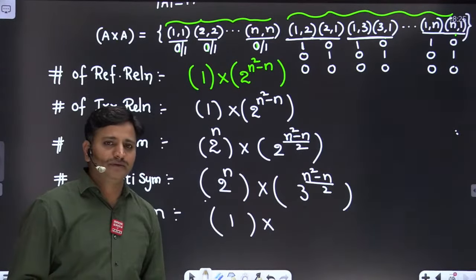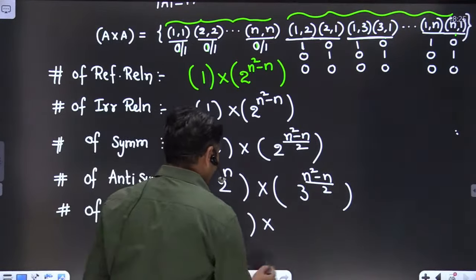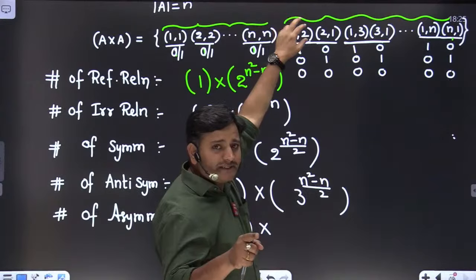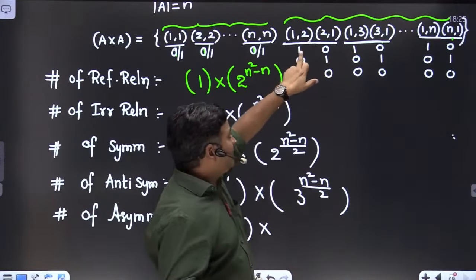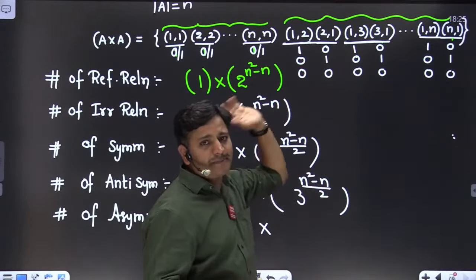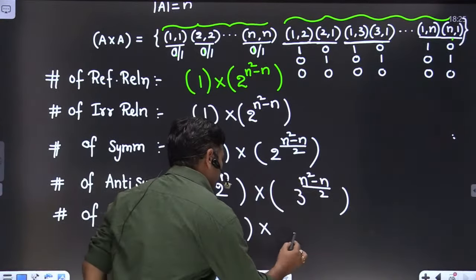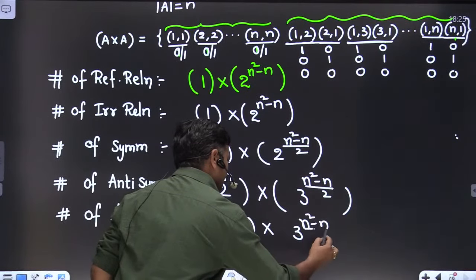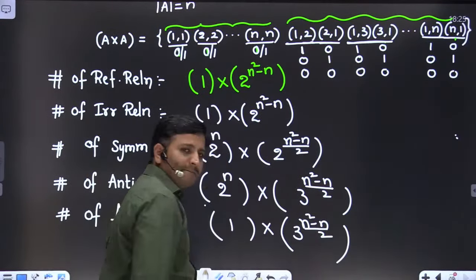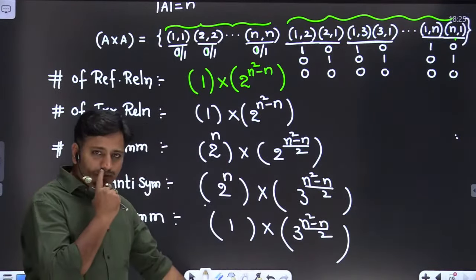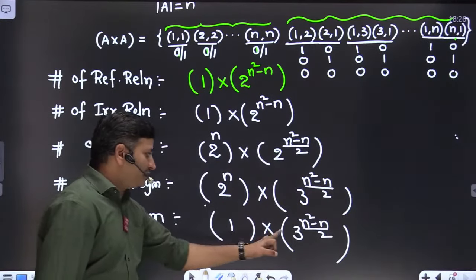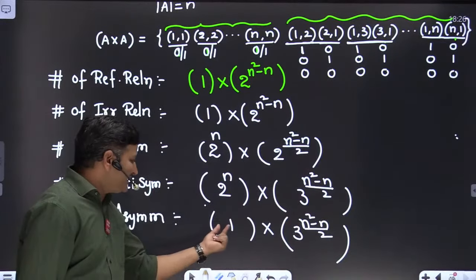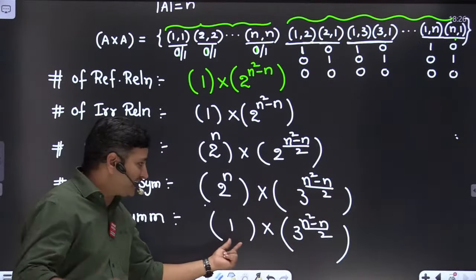as in antisymmetric. What are the three possibilities? If (1,2) is present in an asymmetric relation, compulsorily (2,1) is absent. If it is 0, it is 1, or both of them are absent. Therefore, that is 3 to the power of (n square minus n) by 2. Clear, friends? Now obviously we'll get one doubt. Sir, it is 1 into 3 to the power of (n square minus n) by 2, not 2 power n into 3 to the power of (n square minus n) by 2. Here diagonal elements are compulsorily absent. That case is already covered here.